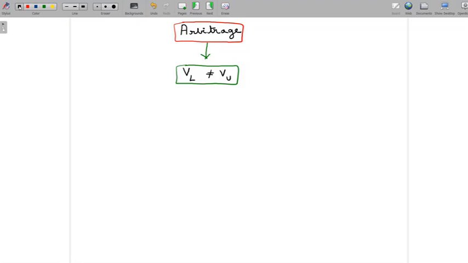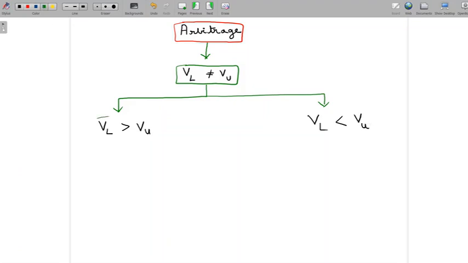So let's say they are, and yet you find a difference. This is where arbitrage can happen. Now there are two possibilities. When I say the value of a levered firm is not equivalent to the value of an unlevered firm, there are two possibilities. One is that the value of a levered firm is higher than the value of an unlevered firm. Or the other possibility, obviously, is that the value of a levered firm is lesser than the value of an unlevered firm. So these are obviously the only two possibilities. If none of these two possibilities hold true, then obviously the two values have to be equal. So only because they're not equal, we are even looking at these two possibilities here.